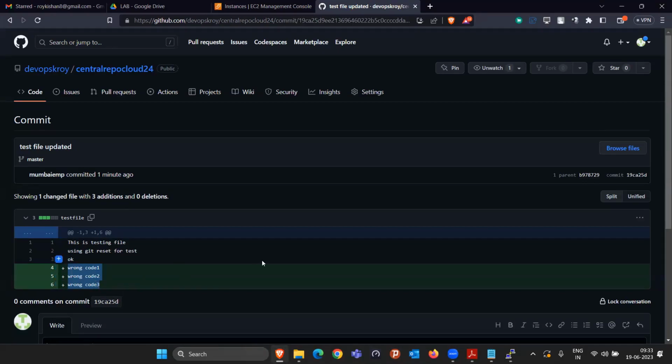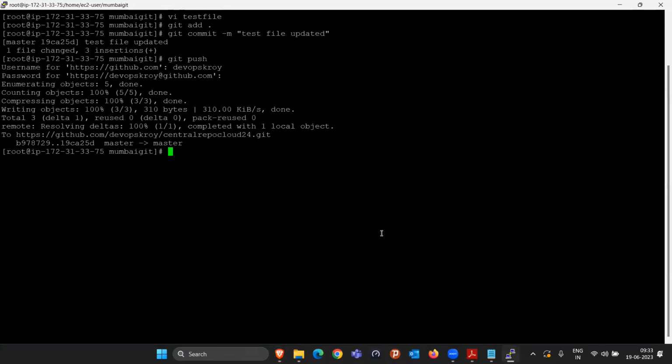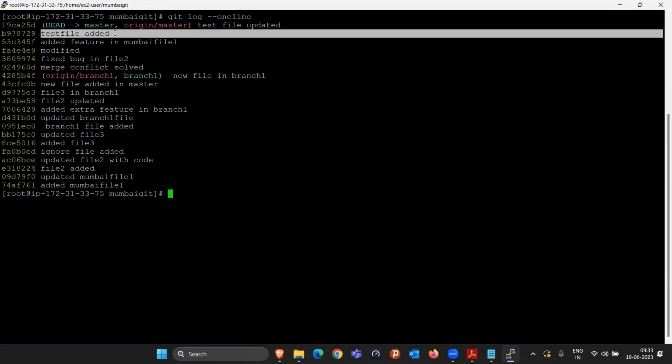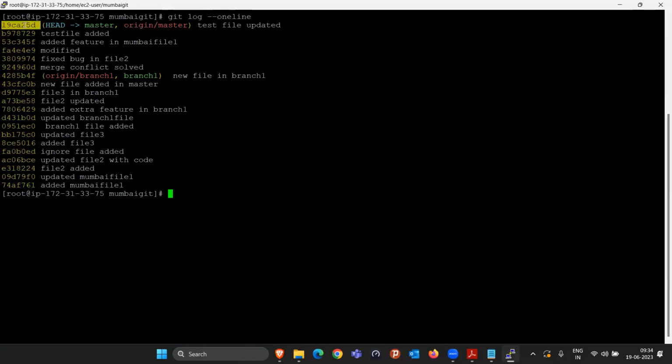Yes. So now if we come here again, let's clear this all. If I say git log, can you show me the log? With --oneline, I'm showing it in the smaller format. You can see the detailed one also. But see, this is the last commit, and the last to last commit is this one. Now, if you remember, in this commit I added the 3 lines of the code, and in this commit ID, I added 3 wrong lines: wrong code 1, wrong code 2, wrong code 3. Now, I know that during this commit ID only I done the wrong.